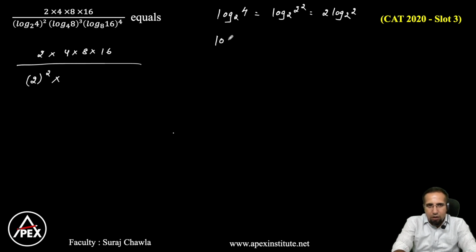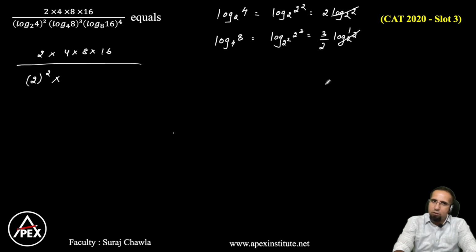Now let's try to understand log 8 base 4. Now 8 can be written as 2 cube and 4 can be written as 2 square. So this becomes 3 by 2 log 2 base 2. Now 2 base 2 is 1, here also 2 base 2 is 1. Clear? So this part becomes 3 by 2 whole cube.